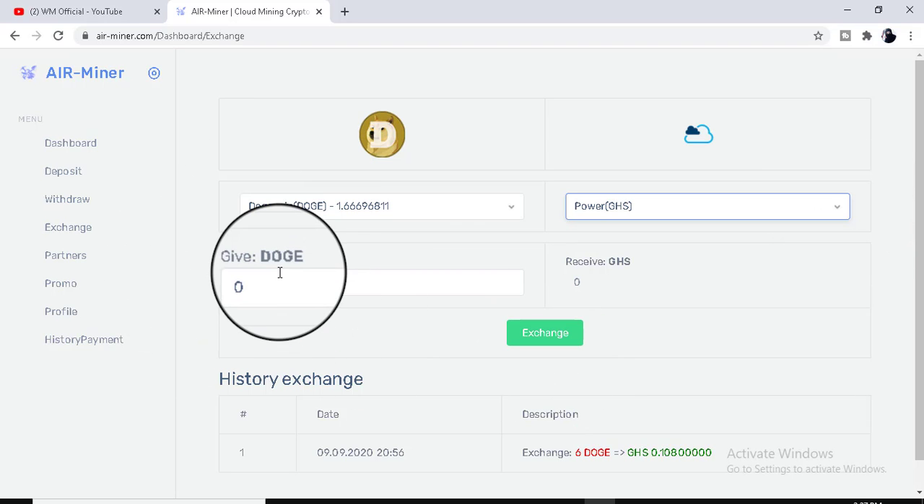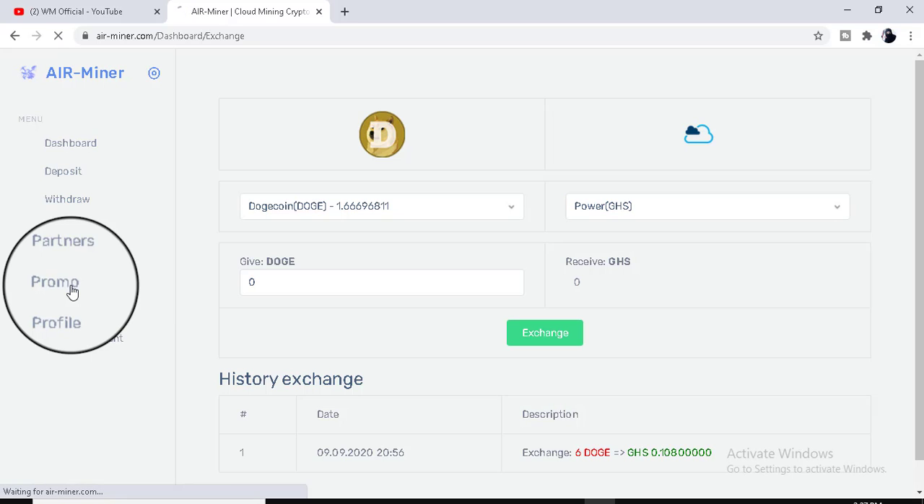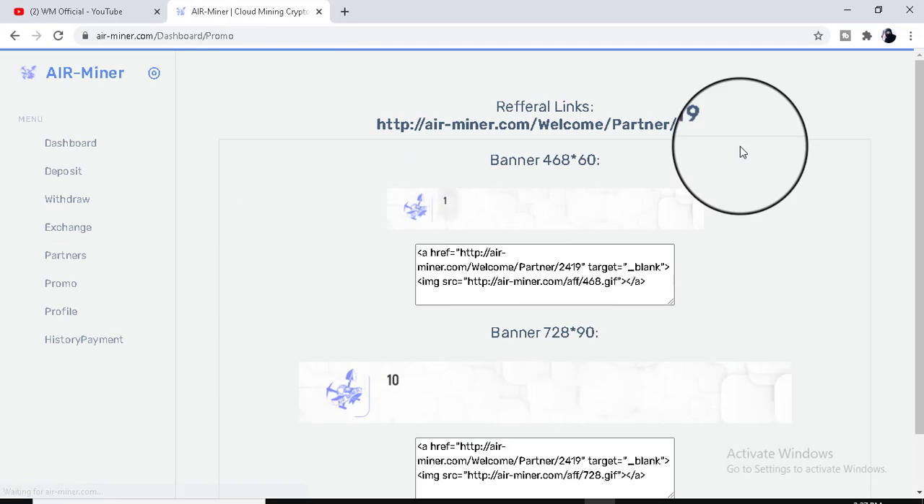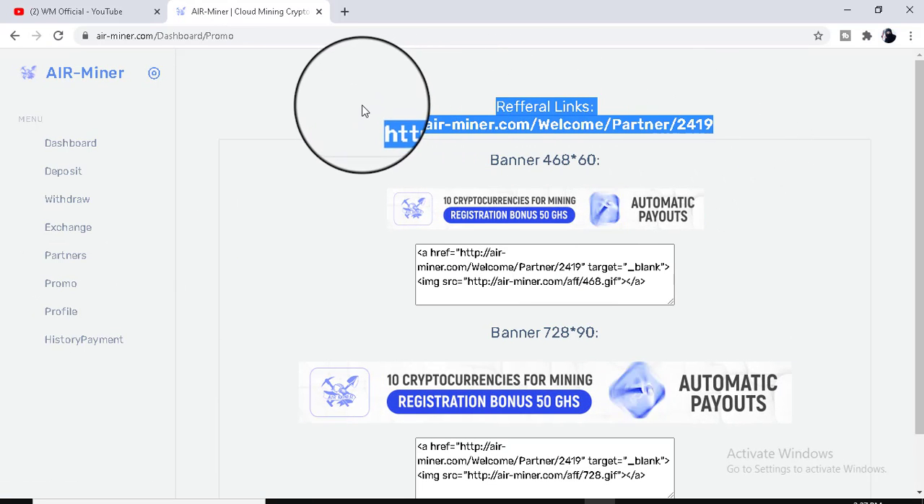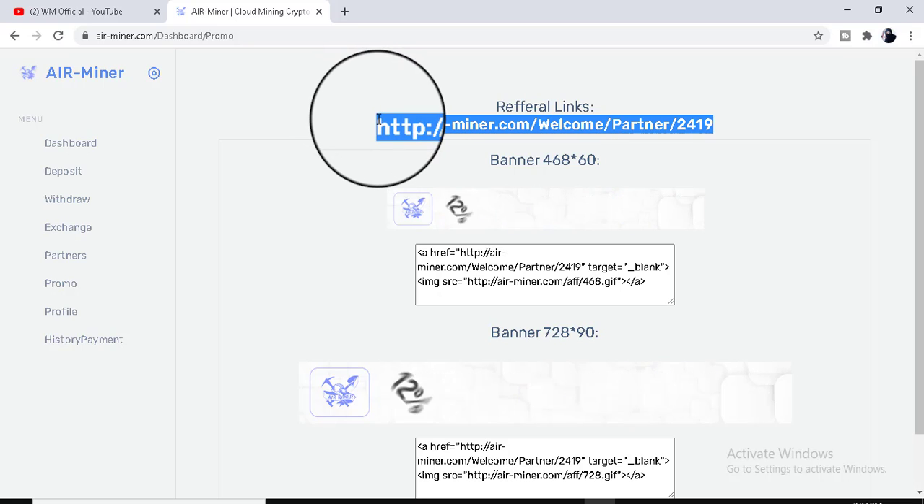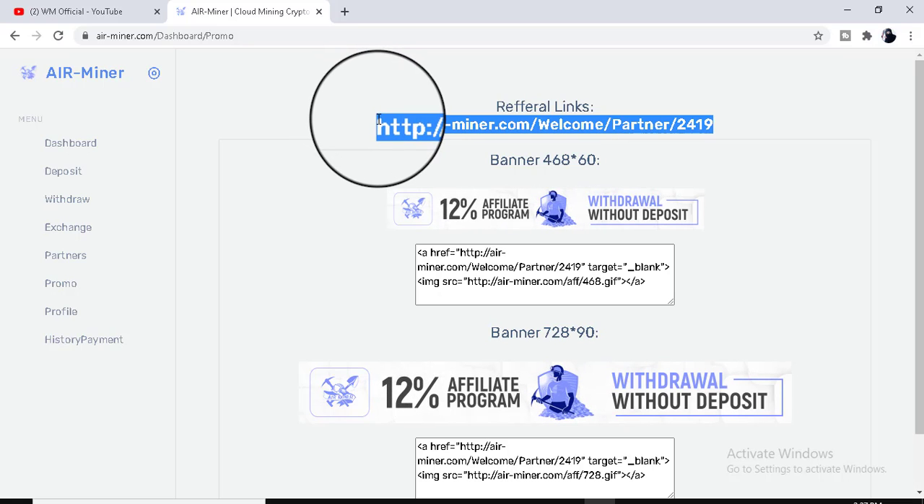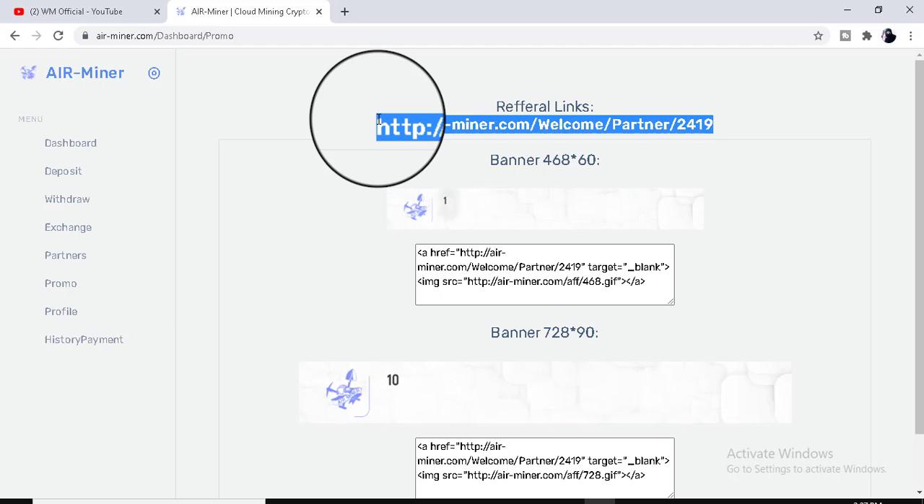If you want to get more profit through the referral link, just click on the promo button. Copy your referral link here and then send it to different social platforms like Facebook, WhatsApp etc. and get more profit through the referral link.